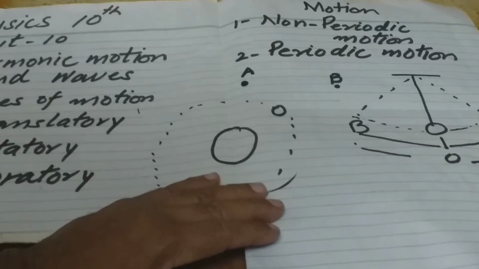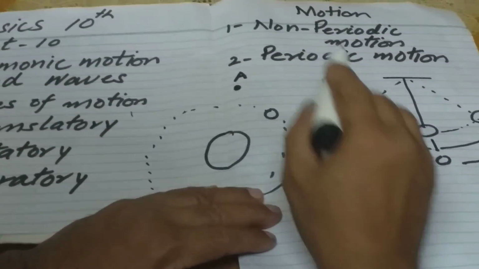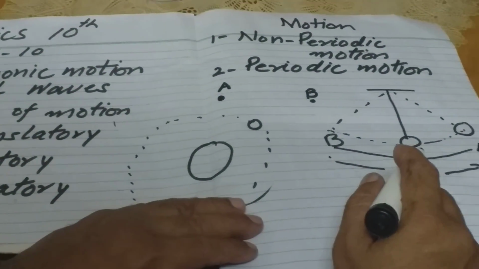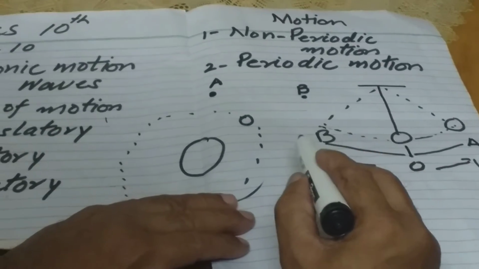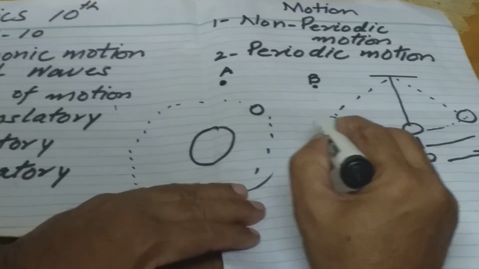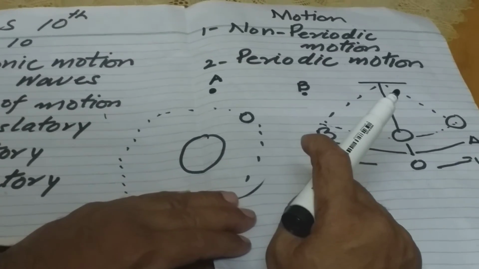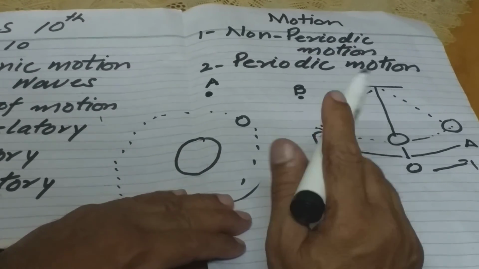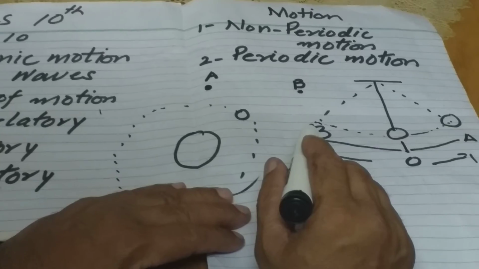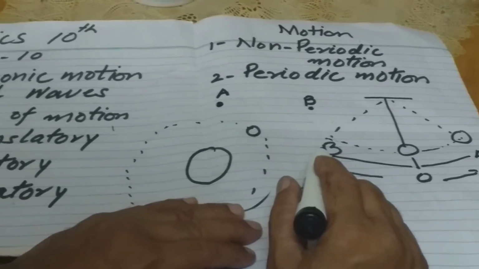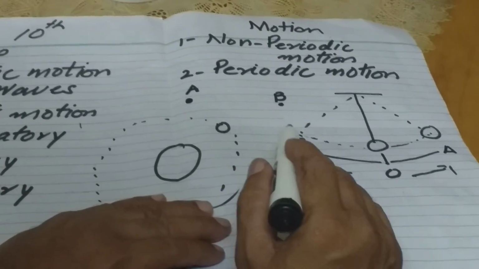Non-periodic motion. It is that type of motion in which a body may repeat its motion or may not repeat its motion. But if it repeats, its time interval may not be the same.